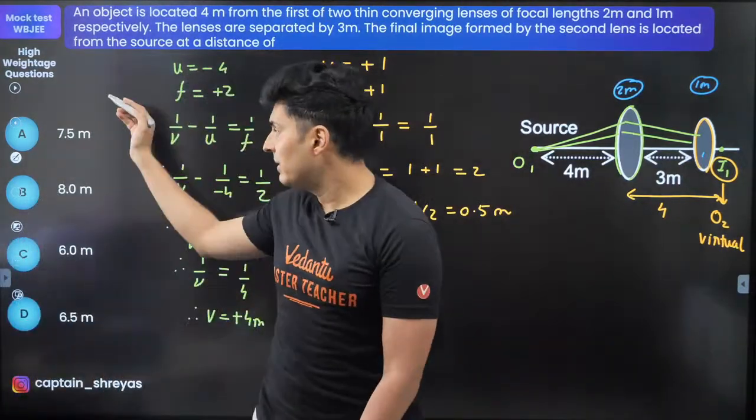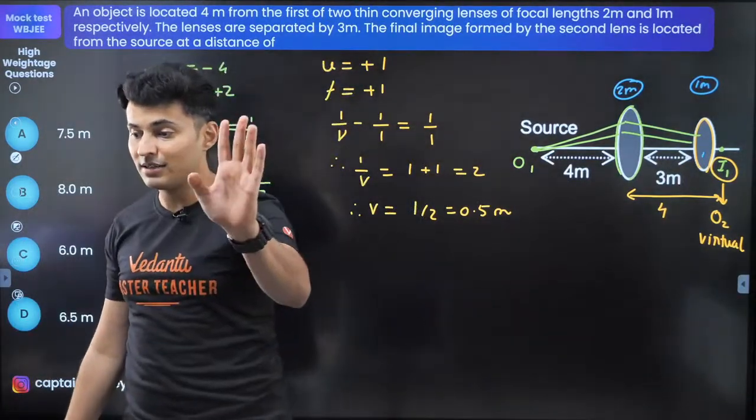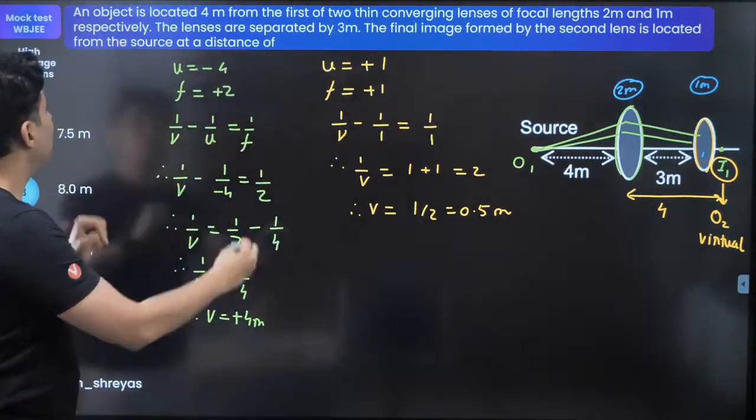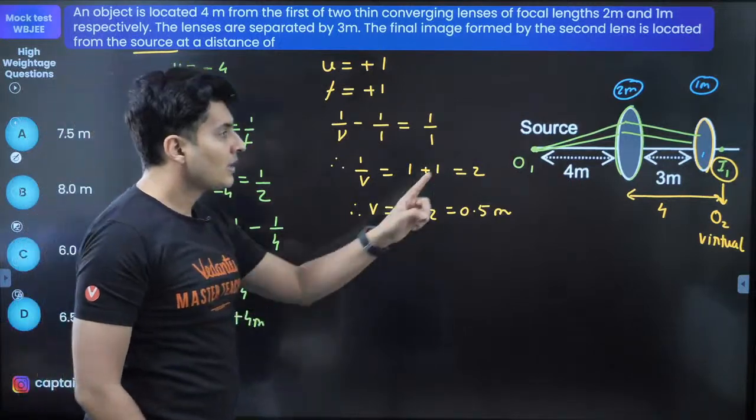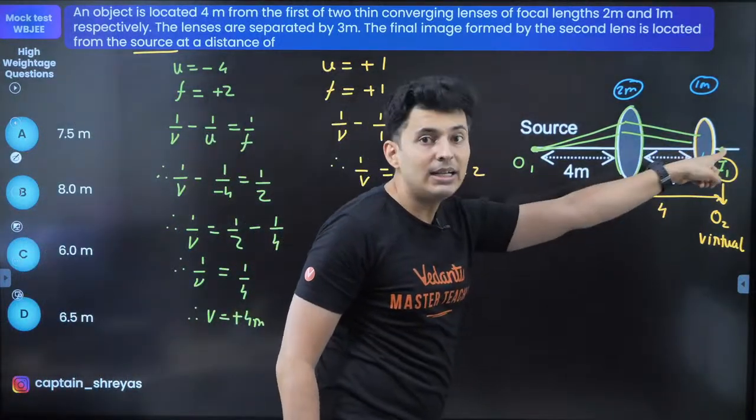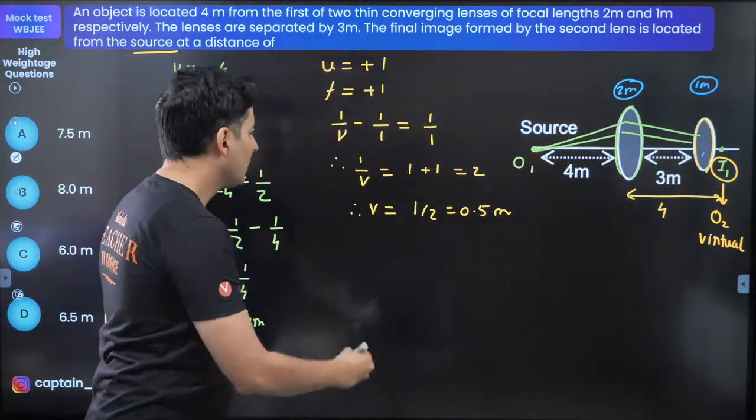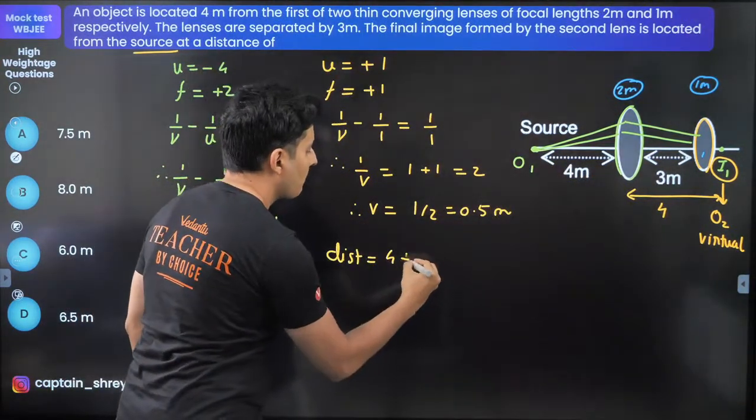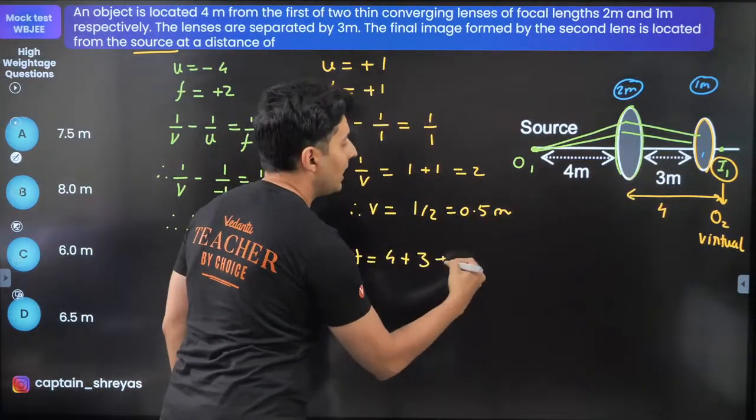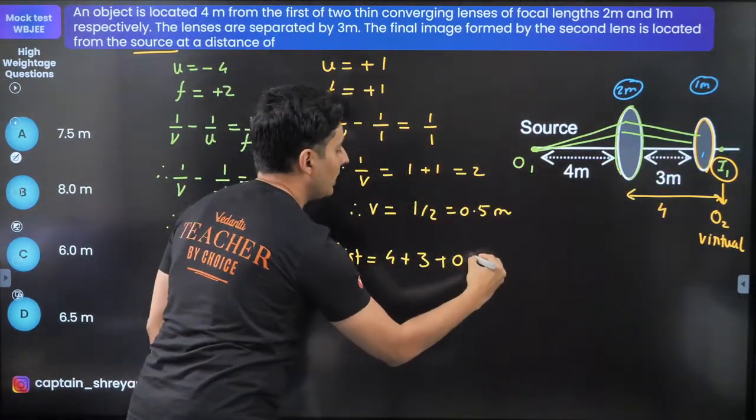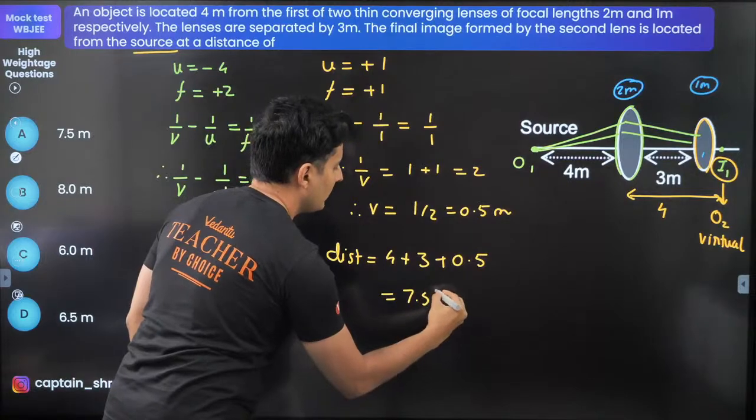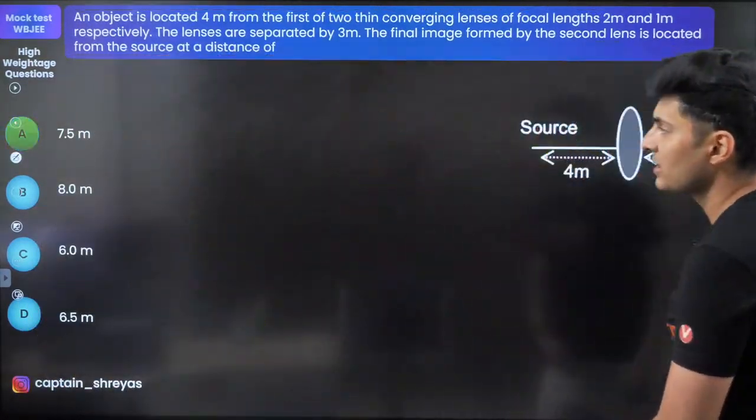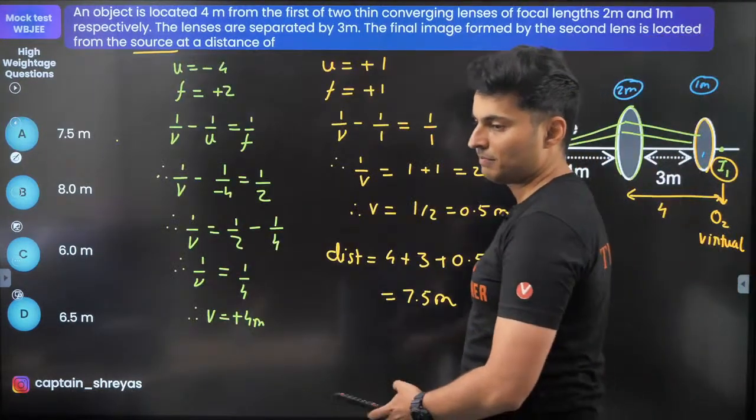But I don't think 0.5 meters is there in the options. But read the question: final image as compared to the source. So the final image is 0.5 meter from this lens. So the actual distance will be this 4 plus this 3 plus that next distance, which is 0.5, which is 7.5 meters. And I think 7.5 meters is there in the options. Yes, option A is correct.